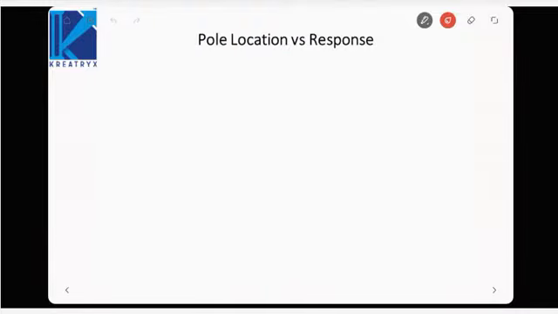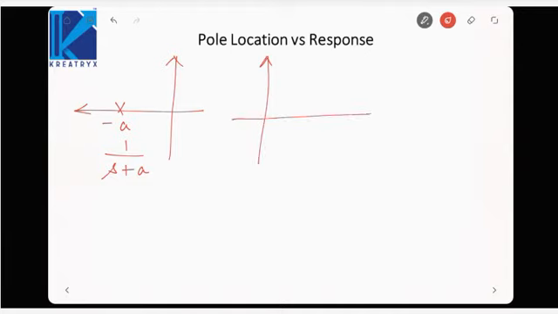Next, let us see what will happen to the response if we change the location of poles. First, let us consider a pole lying in the left half plane. The transfer function would be something like 1/(s+a), so the impulse response of this system would be e^(-at) u(t).